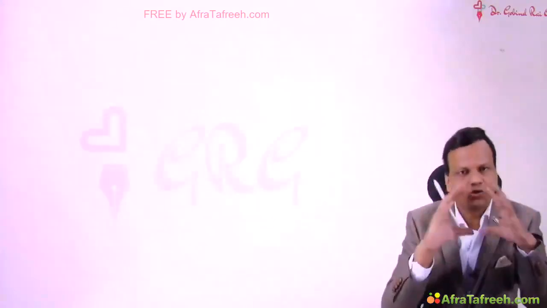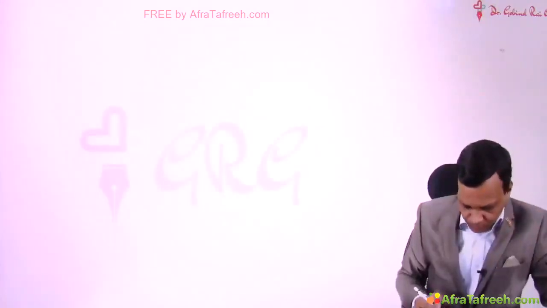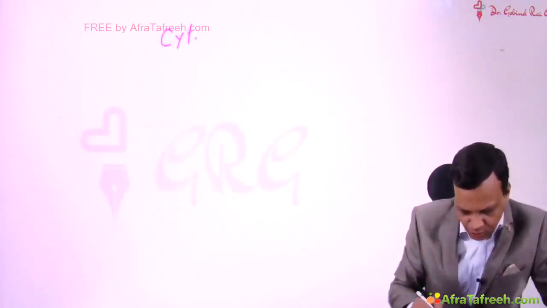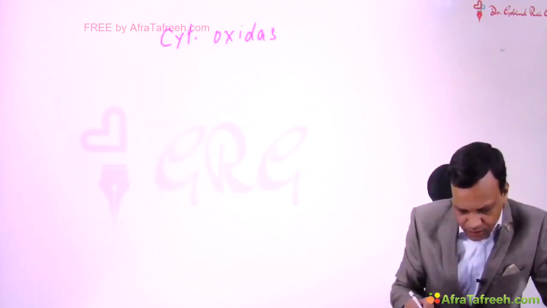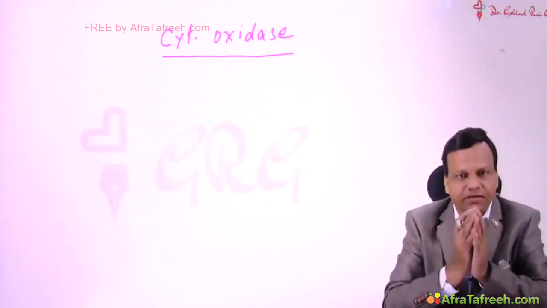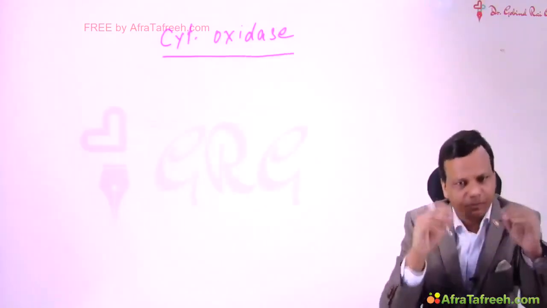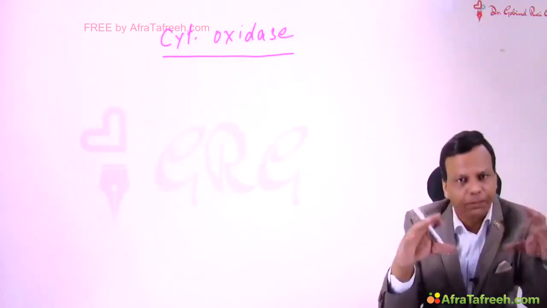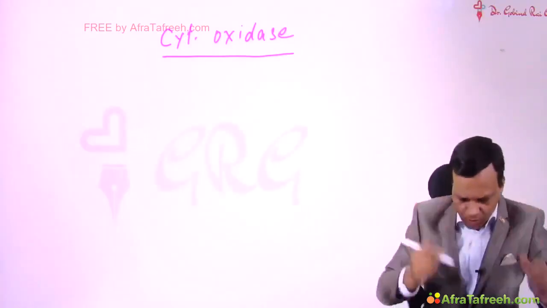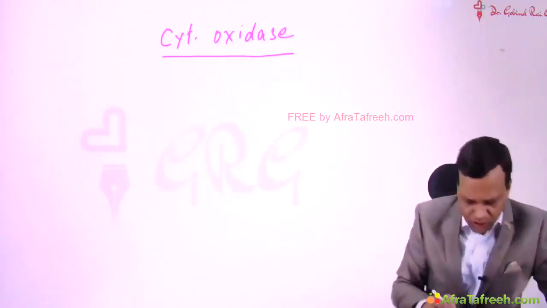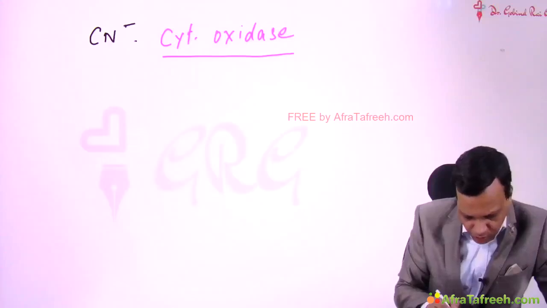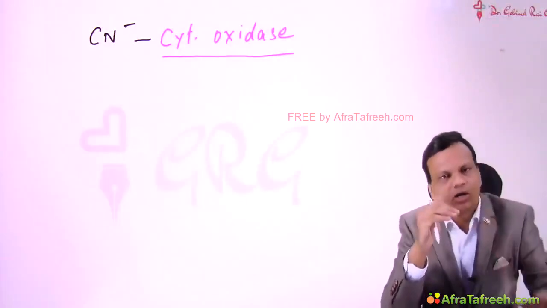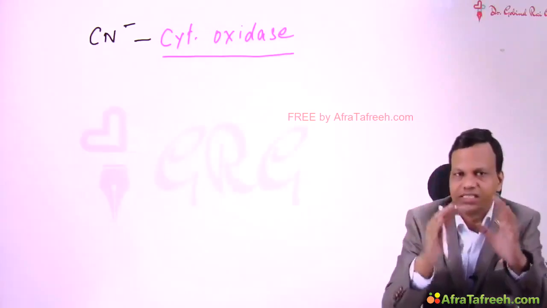First of all, we'll see how cyanide poisoning occurs. There is an enzyme known as cytochrome oxidase. This is the enzyme involved in the respiratory chain, the electron transport chain, or in simple language, it is involved in generation of energy. It produces ATP for the body. Now whenever cyanide is produced, it binds to cytochrome oxidase, and when it binds, cytochrome oxidase cannot do its work, so that means the body becomes energyless.